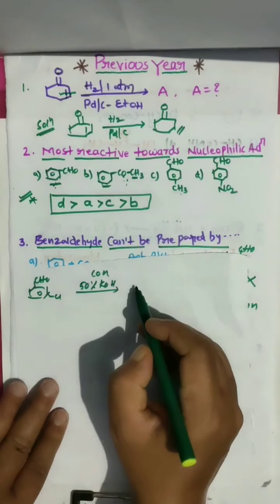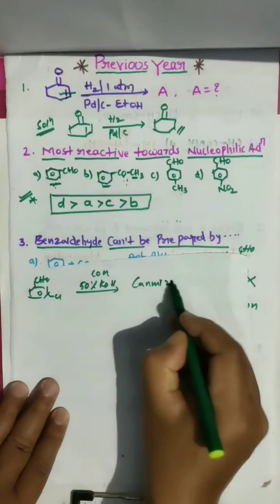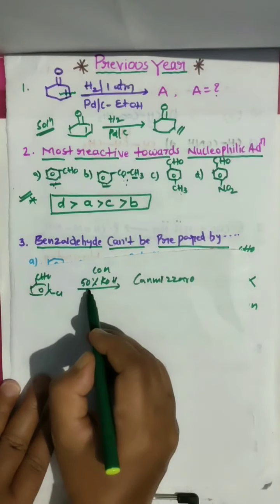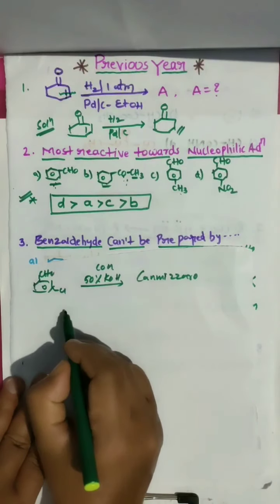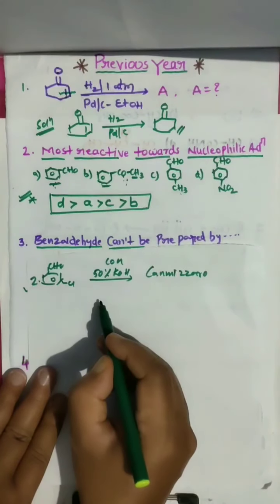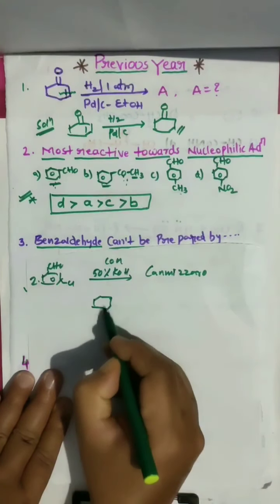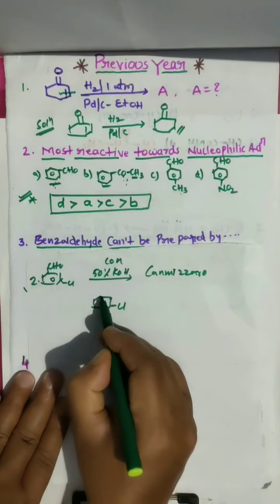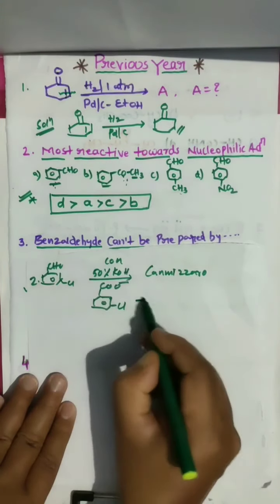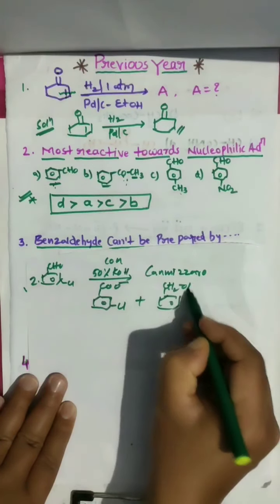This we learn as the Cannizzaro reaction. Concentrated KOH, or sometimes they will give 50% KOH. What products are you getting in the Cannizzaro reaction? For this we have to take 2 moles. One you are getting is the oxidation product, the salt of carboxylic acid, and the reductive product is alcohol.